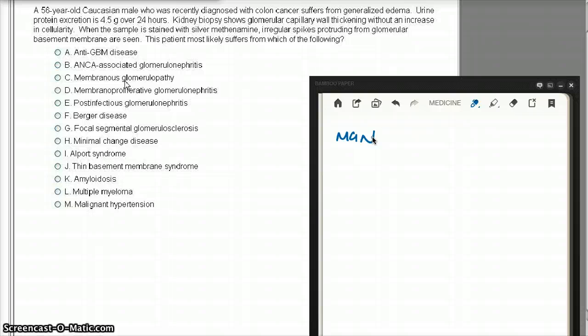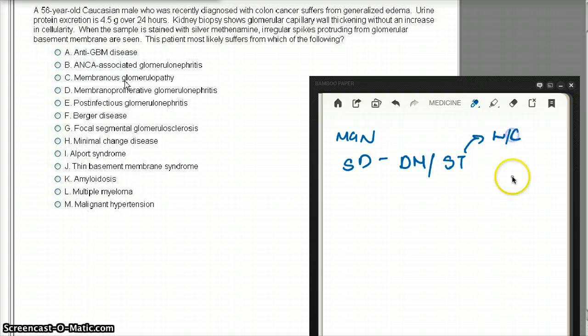For example, it can be caused by systemic diseases. Systemic diseases, for example, diabetes mellitus, solid tumors from lung and colon, okay? Immunologic disorders, for example, SLE, is going to cause this. So systemic diseases are diabetes mellitus, solid tumors, and immunologic disorders.